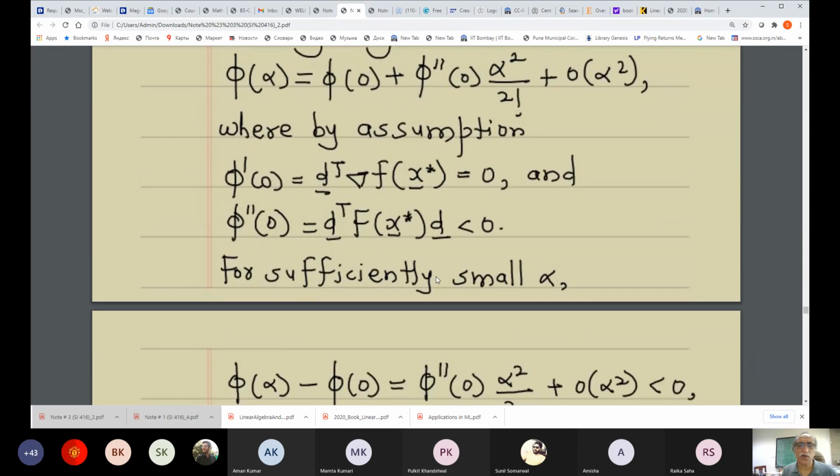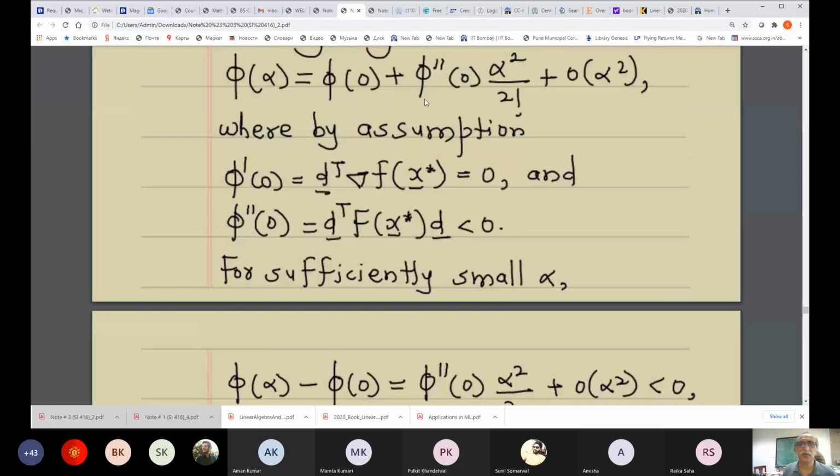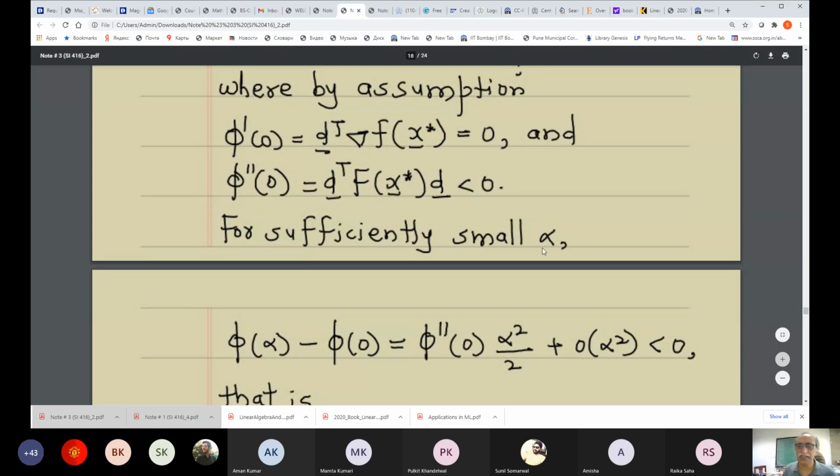All right. So for sufficiently small alpha, this is what we have. Phi alpha minus phi 0 is equal to phi double prime 0 alpha square over 2 plus small o of alpha square. This is less than 0 for sufficiently small alpha. Okay. So from this, phi alpha minus phi 0 is equal to this plus this. But we are not saying that this is 0, this is less than 0.